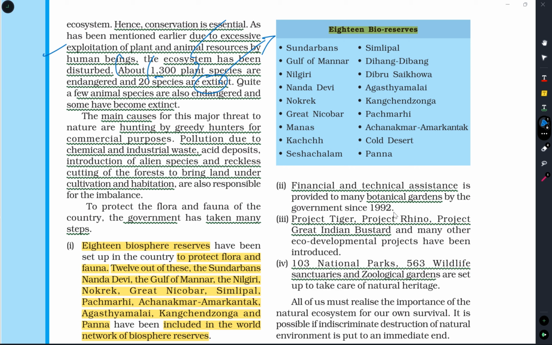And few animals are also listed here. The main causes for this environmental destruction are, mainly, hunting by greedy hunters. Human beings are very greedy, they hunt these animals for a variety of purposes, commercial purposes. Pollution is also one of the reasons. Chemical and industrial wastes are poured into forests and rivers.